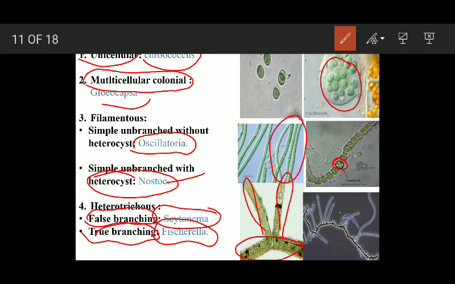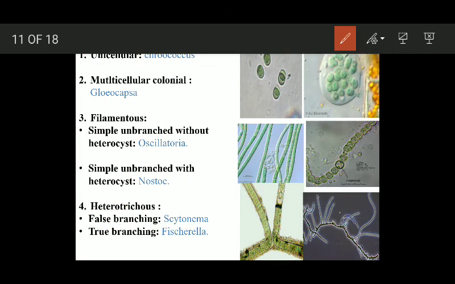OK, Fischerella. Here I will tell you what is false branching and what is true branching. This is the false branching. You can clearly see these are actually two different filaments, and they seem to diverge from a single filament, but they are actually two different filaments. This is false branching.